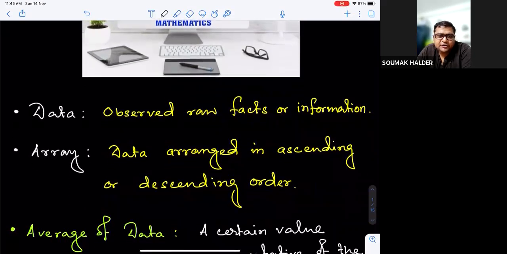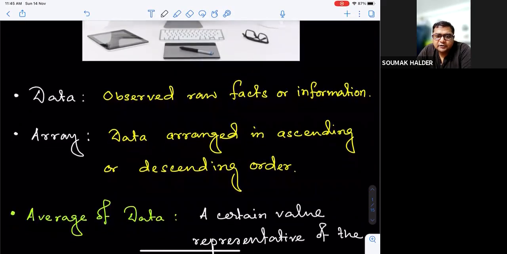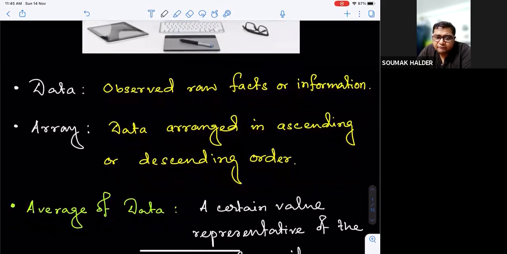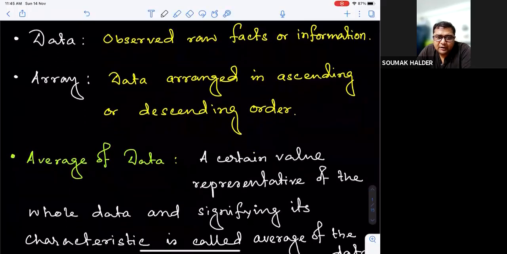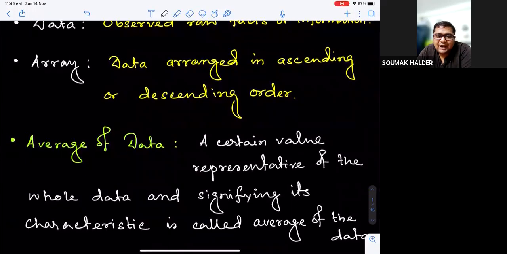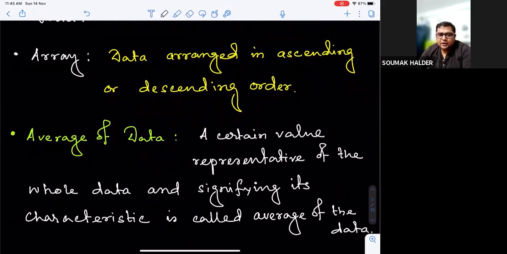Next is average of data. A certain value representative of the whole data and signifying its characteristic is called average of the data. Average of the data means instead of the whole observed raw facts or collected information, if we try to have a representing value which will say the thing in a gist, and represent the data on the basis of that, that is called average.